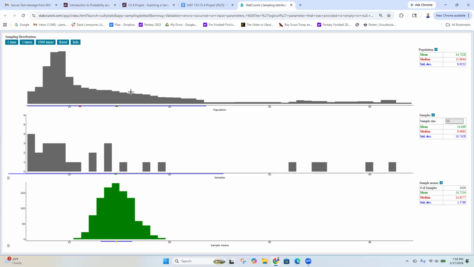And that's because of the central limit theorem, which says it doesn't matter what shape your population is. If you take a big enough sample, 30 or more, then your distribution of sample means is normal shaped.